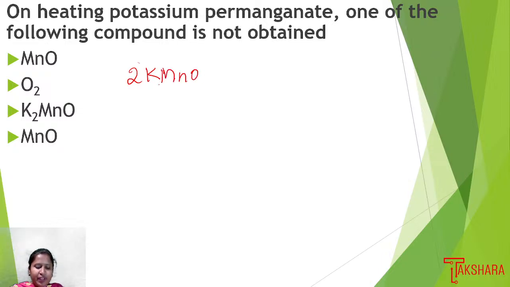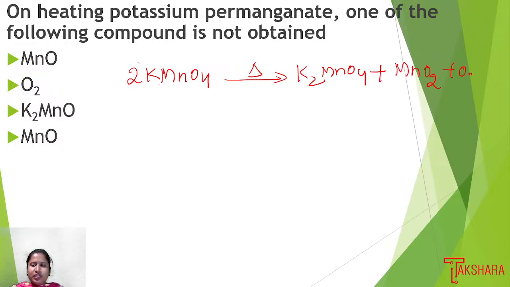2 moles of KMnO4 is heated. Okay, so we'll be getting K2MnO4 plus MnO2 plus O2. So this is MnO2, and this is K2MnO4. Here K2MnO4 is on the product side only, and MnO2 we have and O2 we have.